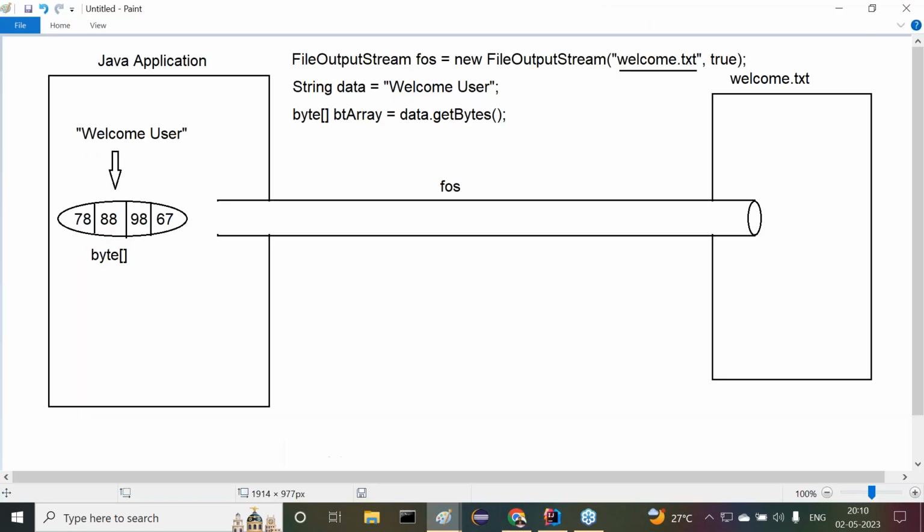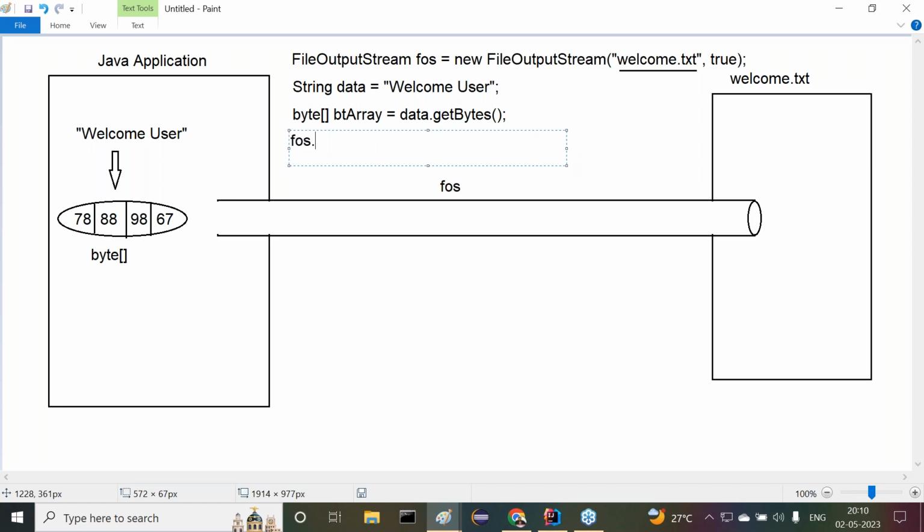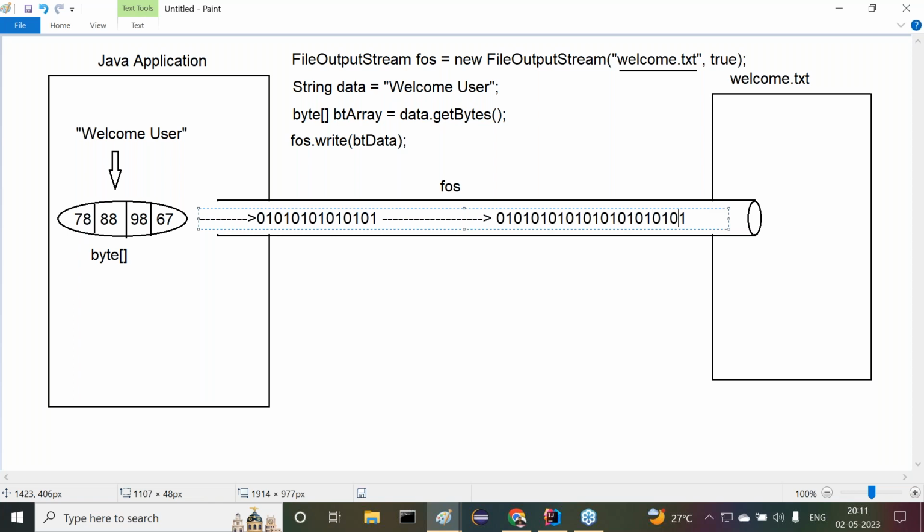Now in this diagram, if we provide like this, what am I going to provide here? FOS dot write of BT data, the byte array data. So whenever we have written this data, automatically the data is coming to this file output stream. Now again I'm telling you, file output stream is a byte oriented stream. So the data will be provided in the form of binary representation. Internally, the representation is binary. You can understand clearly why, because it is a stream only. Internally it provides some binary representation.